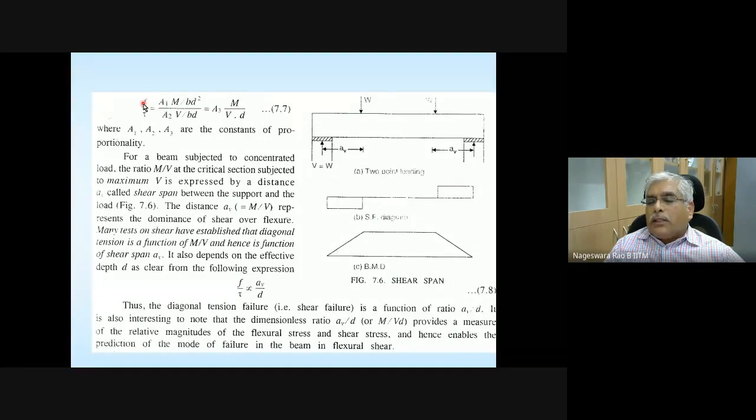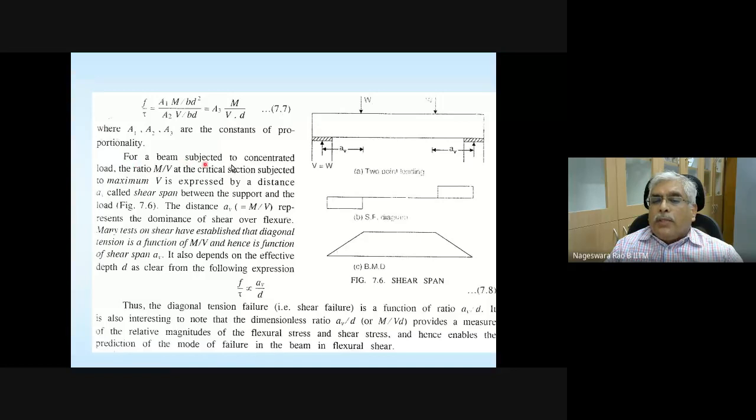This ratio of normal stress to the shear stress is going to be proportional to bending moment divided by shear force multiplied by D, effective depth. And what is this quantity? That is what is explained here. And this M divided by V, there is some other quantity which is defined. M divided by V is actually defined as some other quantity. That is what is given here, explanation.